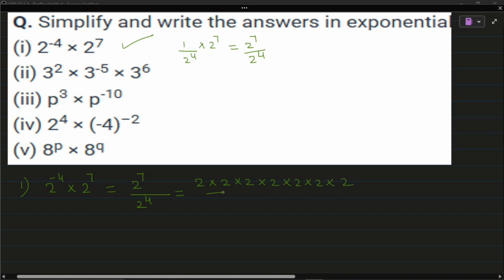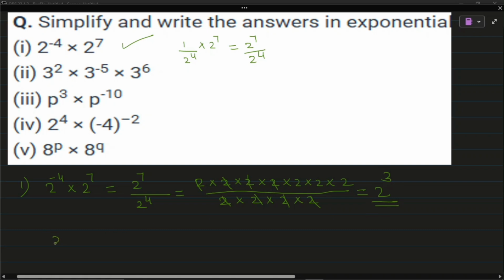2 multiplied by itself 7 times, and 2 raised to 4, 4 times. So when you cancel all this, first 2, second 2, third, fourth. So remaining is 2 into 2 into 2, that is 2 cube. This is the first method.